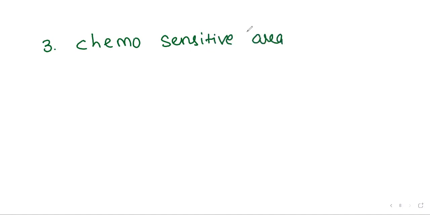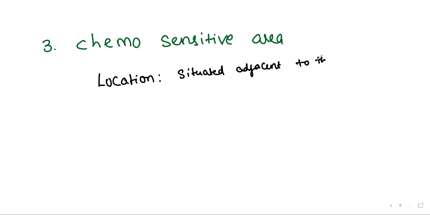Okay. So as usual, first of all, we need to write the location. Chemosensitive area, location, where this chemosensitive area is present. It is situated adjacent to the respiratory center. Adjacent to the respiratory rhythm center means it is there on the medulla oblongata only. So that's why we can write directly medulla oblongata. Location for this is medulla oblongata.